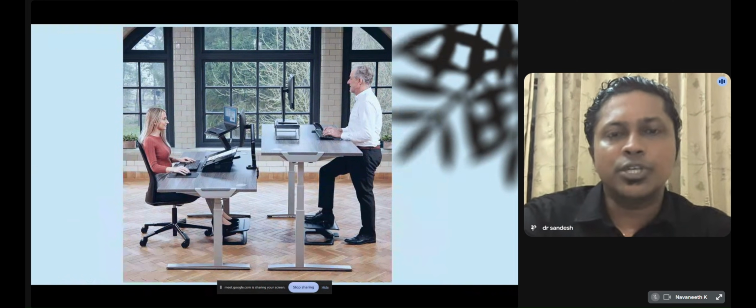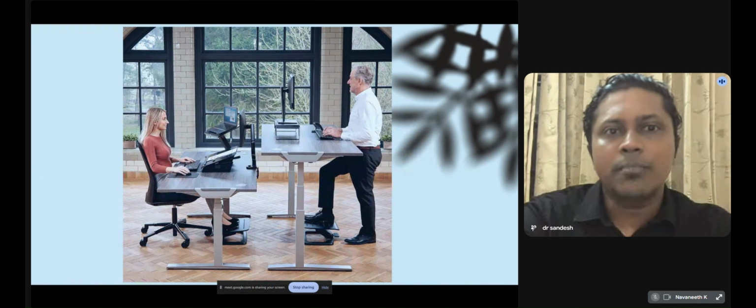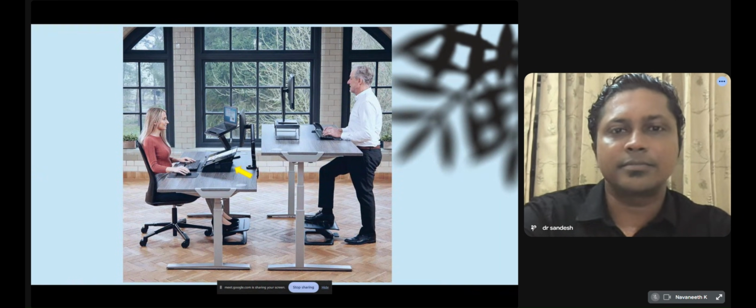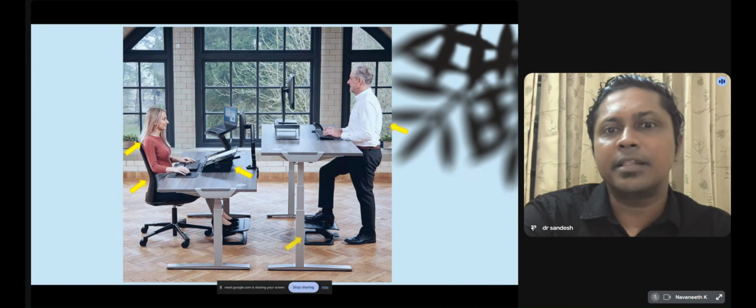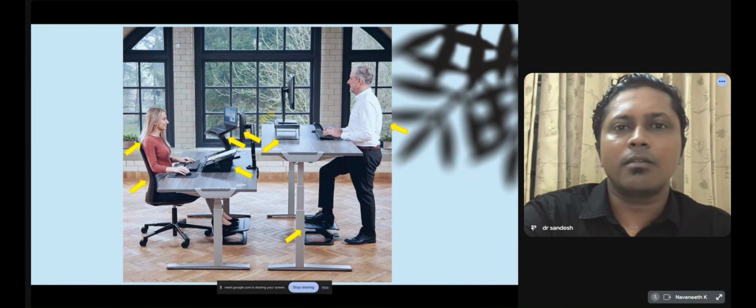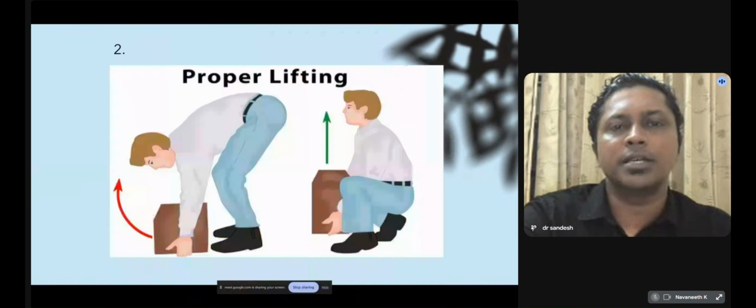These are all ideal postures to prevent strain over the back and neck. There should be proper upper back support, maintaining the alignment of the spine. It should be properly maintained at the work site.